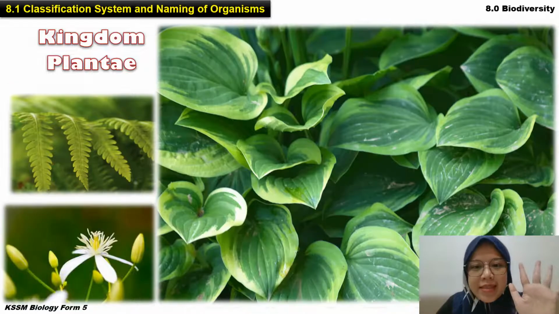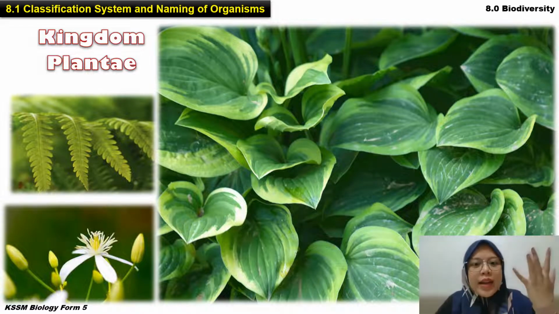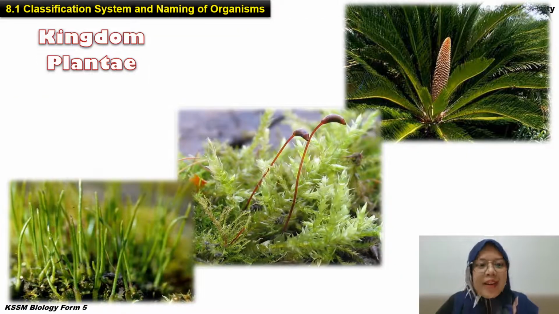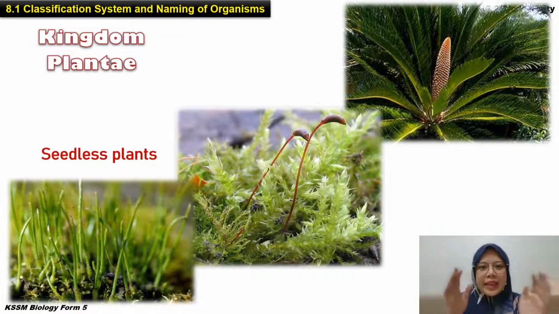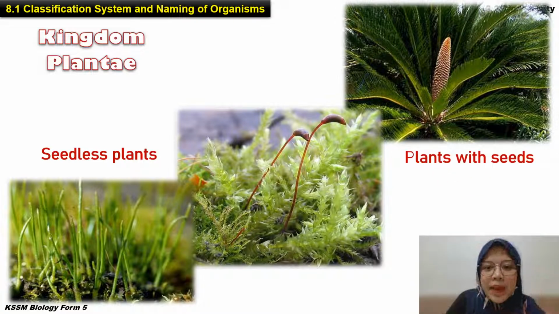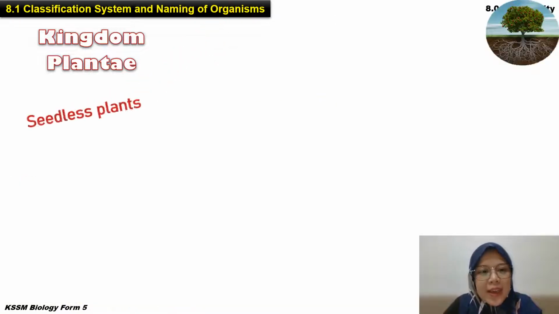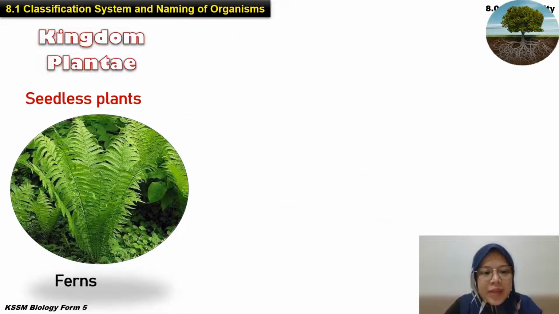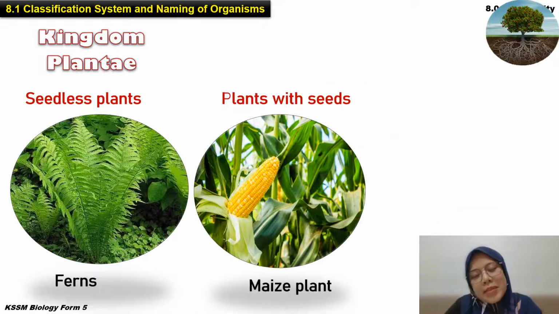Okay, so for this plantae, kita tengok ada macam-macam pokok. Okay, ada tadi pokok kelapa yang ada kayu. Yang ini pokok yang tak ada kayu pula. So, under kingdom plantae, we can divide all plants kepada two type, which is seedless plant and plant with seed. Ada pokok yang tak ada seed, and then some of the pokok ada seed, plant with seed. Kebanyakan lah. Okay. So for the seedless plant, okay, for example, fern. Alright. And then the plant with seed, macam-macam lah. Okay, ada pokok macam pokok durian pun plant with seed.